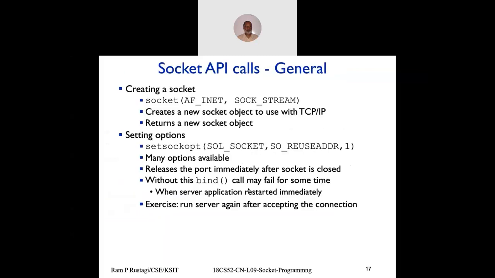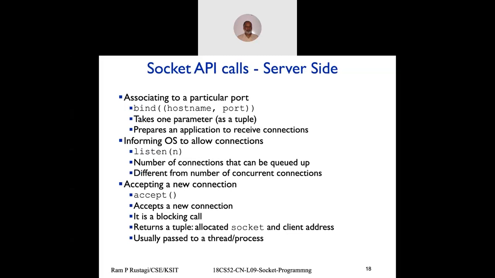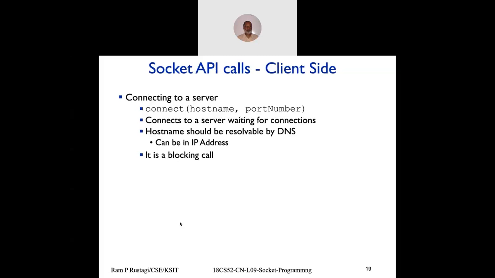So we can look at the APIs. Socket creates a socket. This is if you want to set some extra options, like non-blocking, or whether the server can restart using it. We'll probably look at this later. For a TCP socket, it's recommended to use this. If you don't, and a server program closes, next time you can invoke the program only after about 2 minutes and not before. So that's the only purpose for the socket options. Then bind and listen are important for TCP. You need to do bind for UDP as well, but for TCP you need bind and listen, and then accept a new connection, and the process will continue.